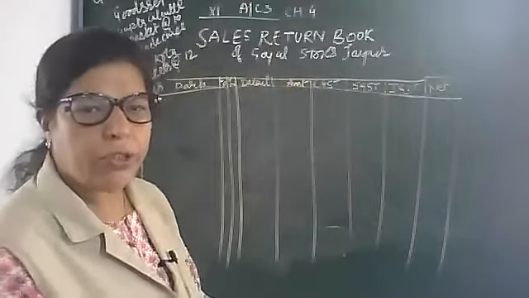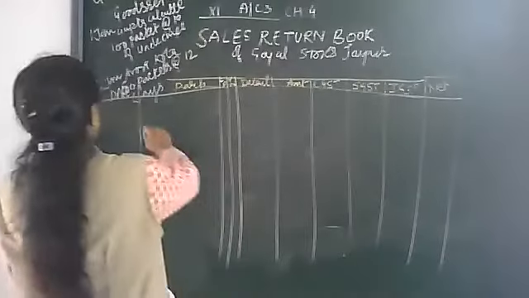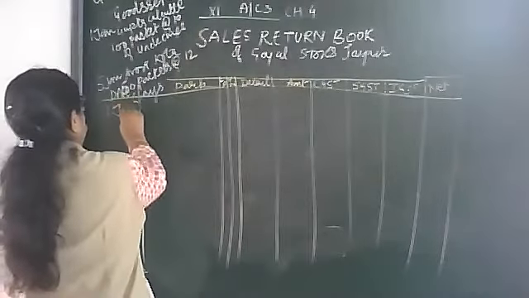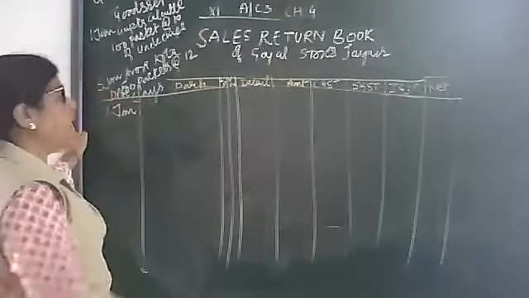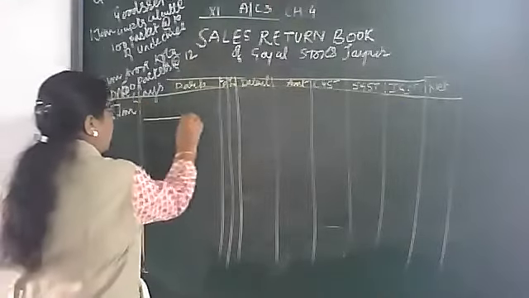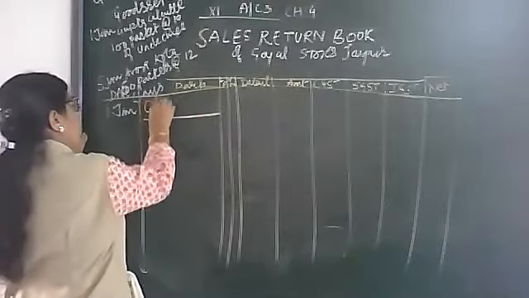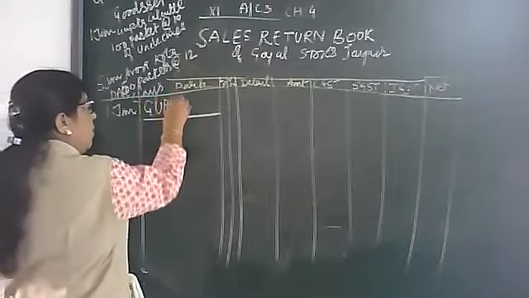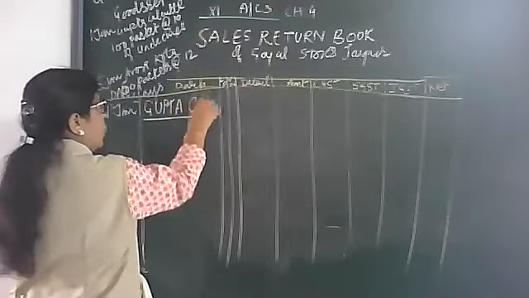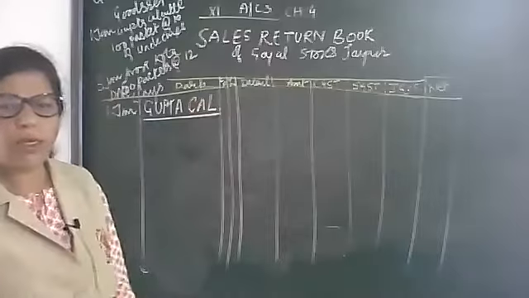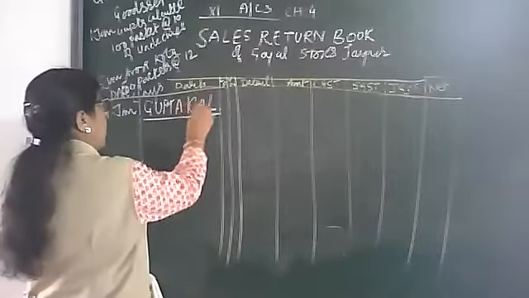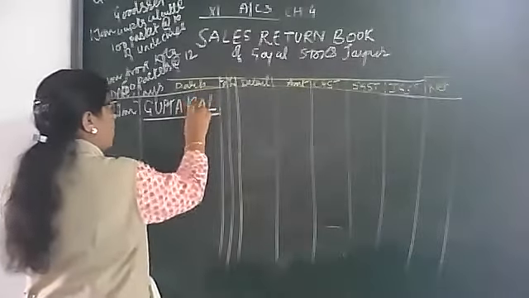Now we are going to start. 1st January, Gupta, Calcutta. So you can write in capital letters Gupta, Calcutta, or Kolkata if you want. Gupta, Kolkata.